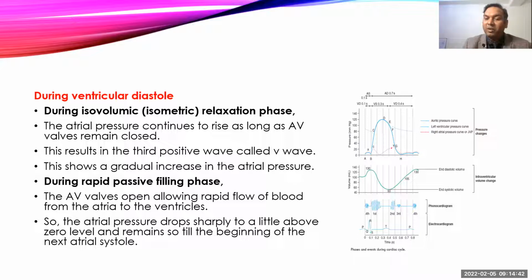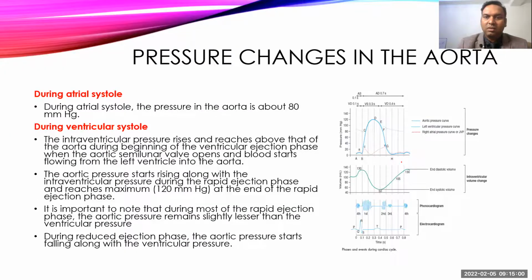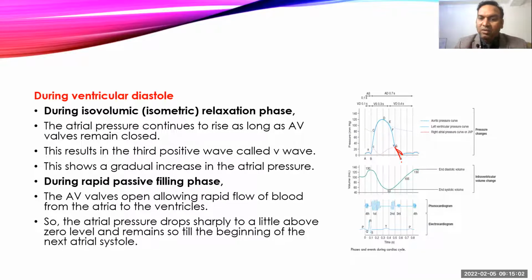During the rapid filling phase, when the AV valve opens, the blood will move from the atria to the ventricle, and that will cause a rapid fall in the atrial pressure, but it is still above the ventricular pressure. During diastasis also, the pressure is continuously above that of the ventricle, and at the end of diastasis, when atrial systole occurs, there is again a rise in the pressure because of atrial muscular contraction.